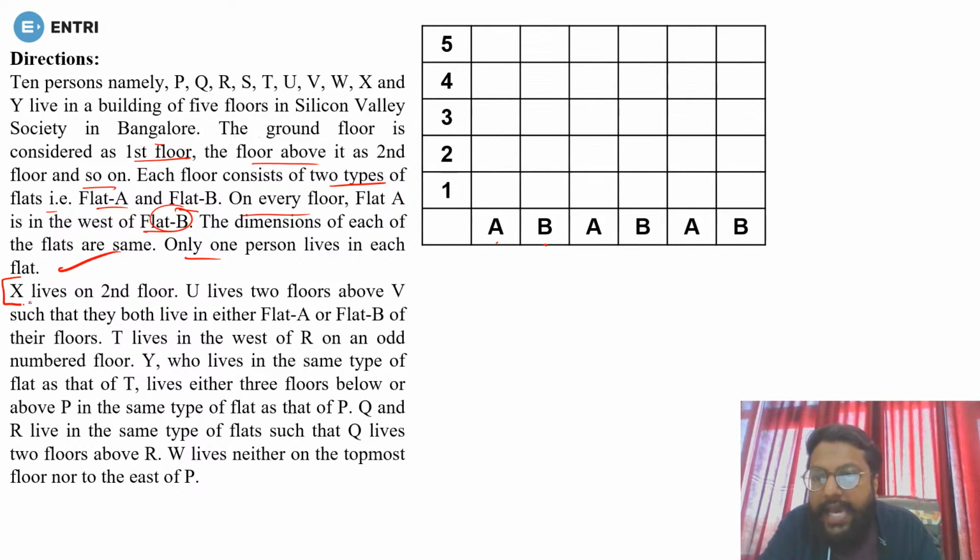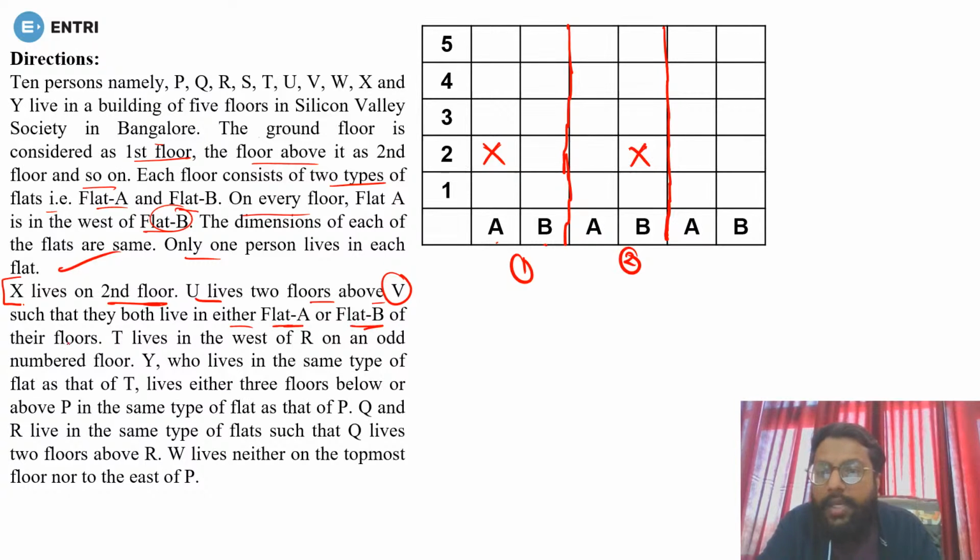Now X lives on the second floor, but they didn't tell us whether in flat A or flat B. So there will be 2 possibilities: X is either in flat A of the second floor or flat B of the second floor. Let's just cut it out by possibility. This is the first possibility, this is the second possibility. Is it clear? Done.